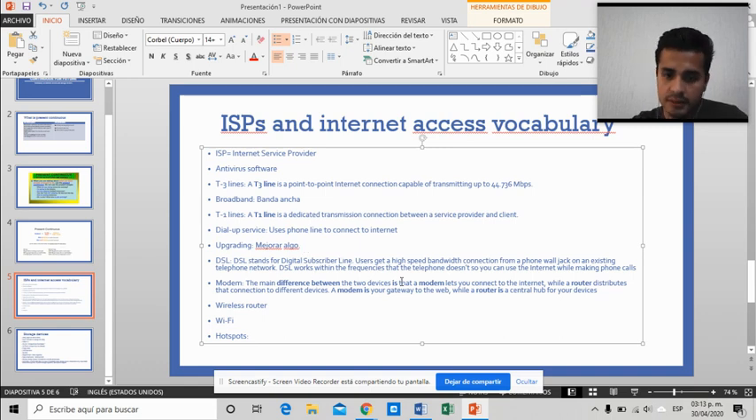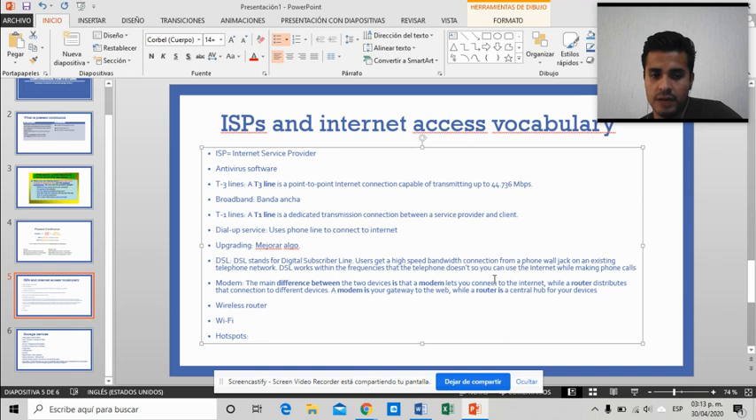DSL. So basically, guys, DSL is like the opposite of the dial-up service. DSL works within the frequencies that the telephone doesn't, so you can use the internet while making phone calls. Okay, dial-up, only internet, no phone. DSL, you can use both, phone and the internet.